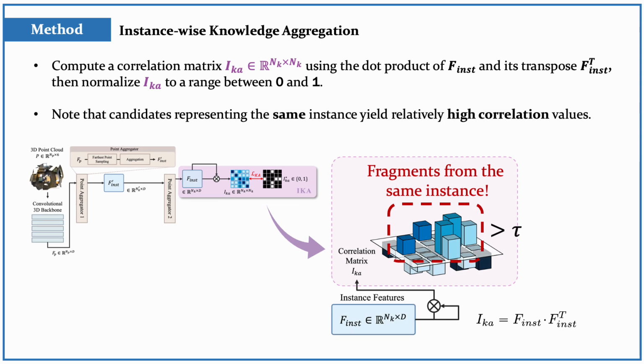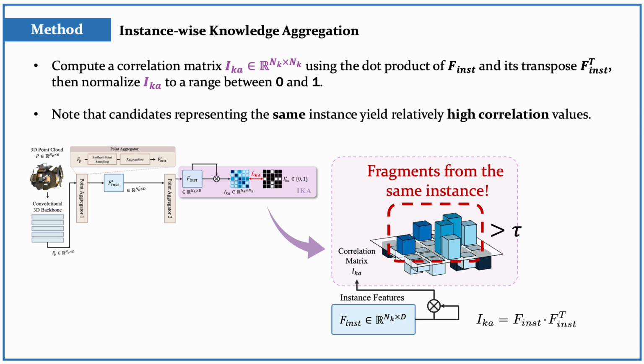To handle multiple candidates, we first identify those representing the same instance based on their pairwise affinity. Specifically, we compute a correlation matrix IKA using the dot product of finst and its transpose, then normalize this matrix to a range between 0 and 1. Here, we note that candidates representing the same instance yield relatively high correlation values.